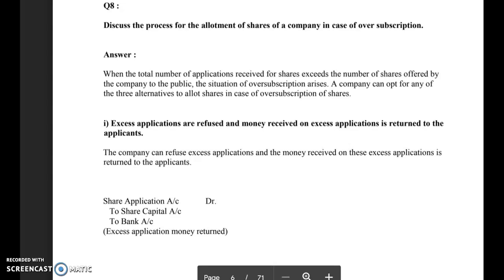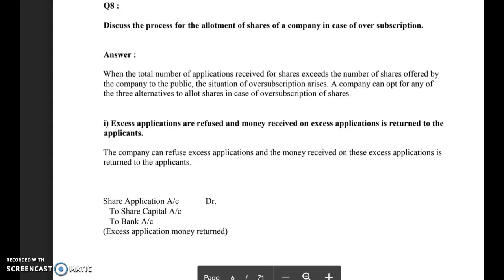In case of oversubscription, the company has basically three important alternatives or options through which it can make the allotment to prospective share applicants. Which three options are there? First we understand those three important options, and we also understand how the application money received by the company will be adjusted and used.